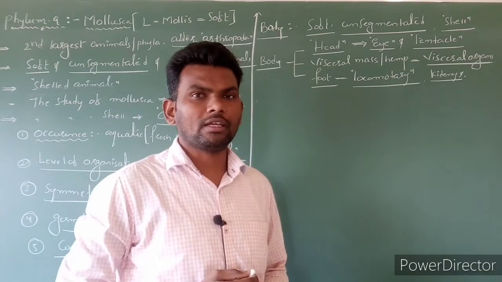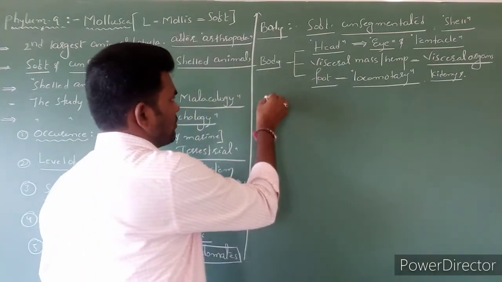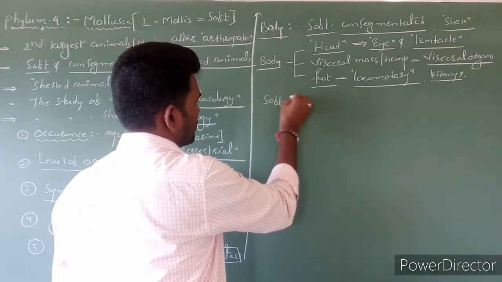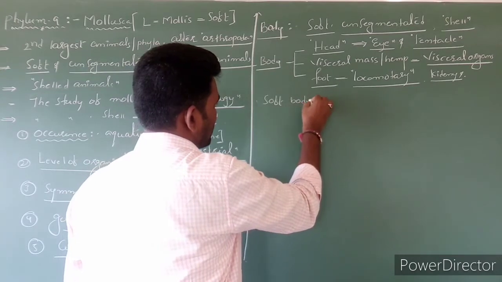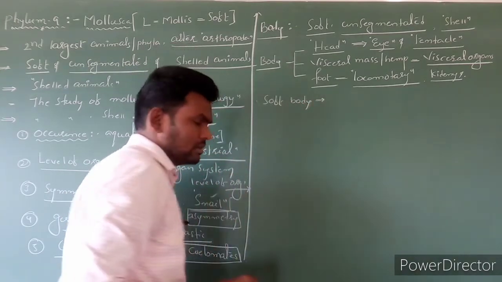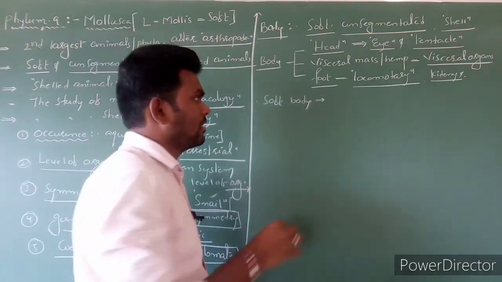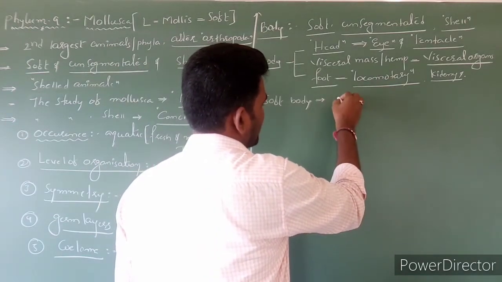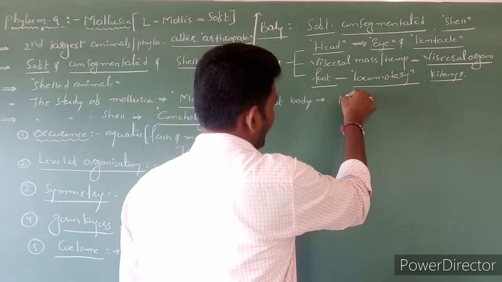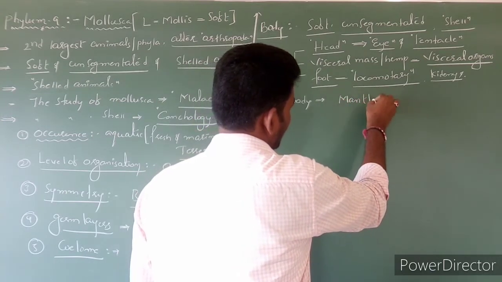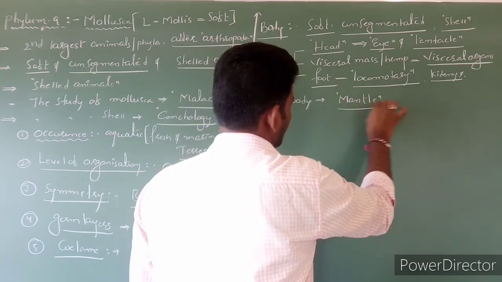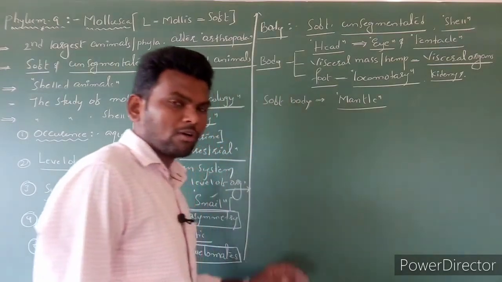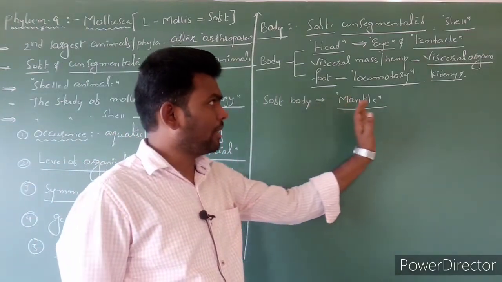The soft body secretes one layer, an exoskeleton layer, called the mantle.